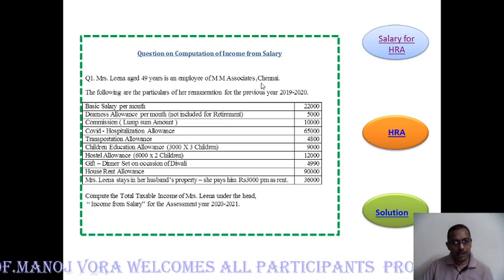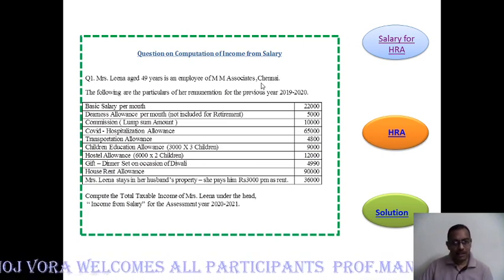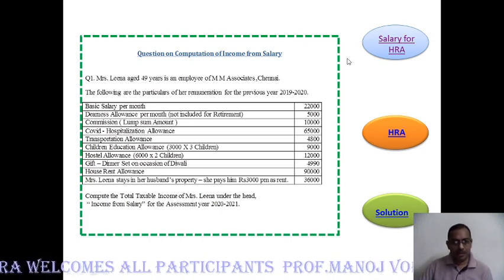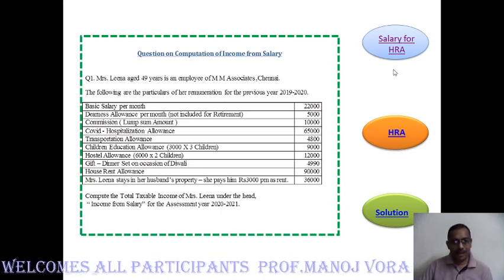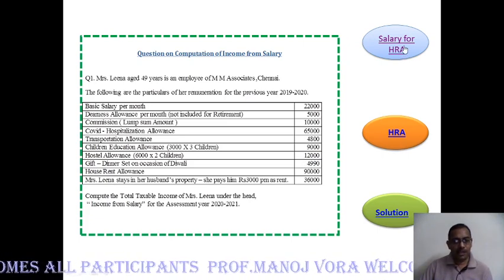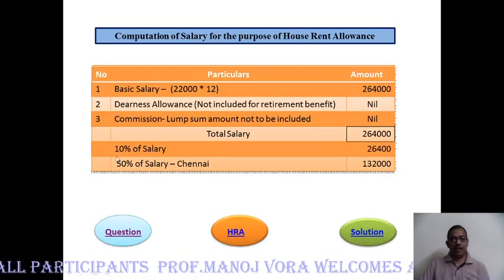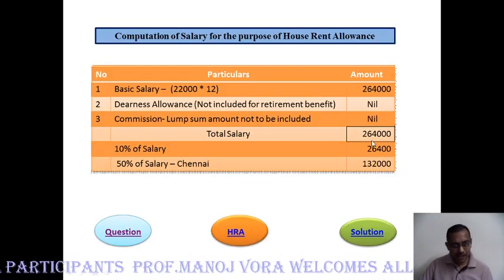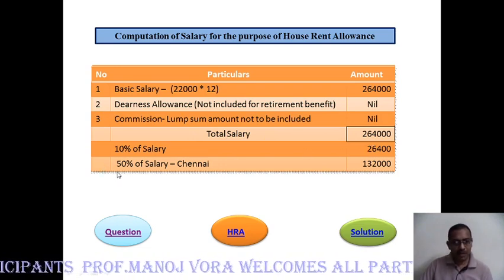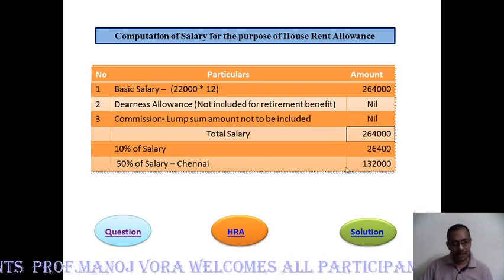So the 4 metropolitan cities: Delhi, Chennai, Kolkata and Mumbai. For these 4 we are supposed to calculate 50%. The rest we will calculate 40%. All of India, other than these 4 cities, we have to calculate 40% of salary. This is how we found salary first for the purpose of house rent allowance, and then we calculated 10% of it and 50% of it, because in this sum we require 50%.